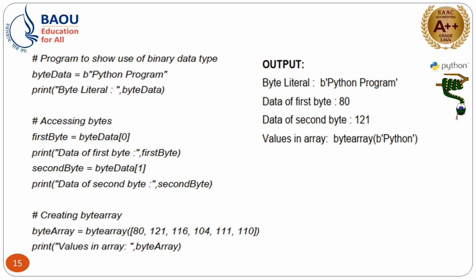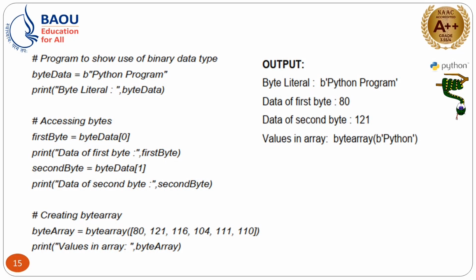Here is one variable, byte data, and one value defined here, Python program. Now before Python program it is a string literal, but before that I have used the prefix b. That means whenever the data is stored, it is in the form of ASCII values, or you can say the Unicode character set. So this data will be stored as ASCII or Unicode, and you can see in the print output that it is a binary literal, Python program.